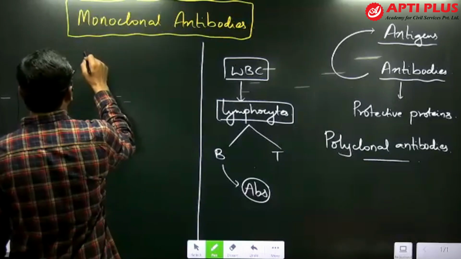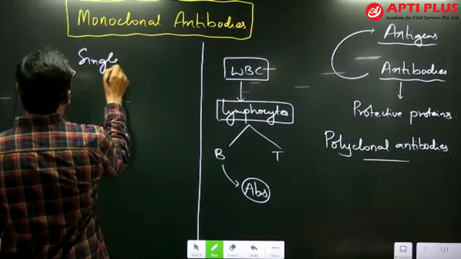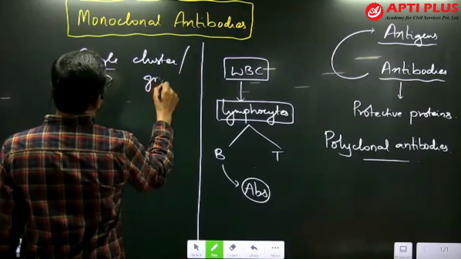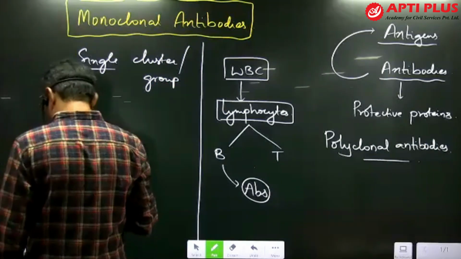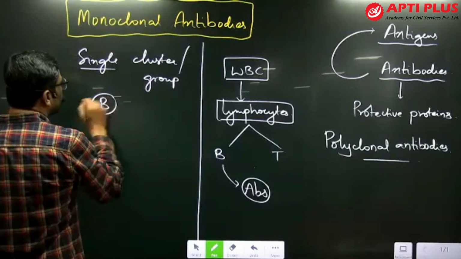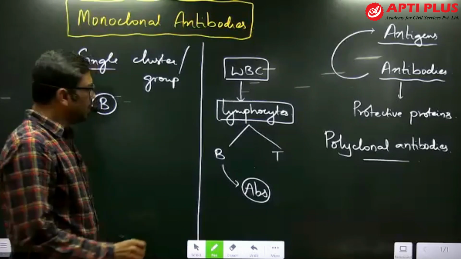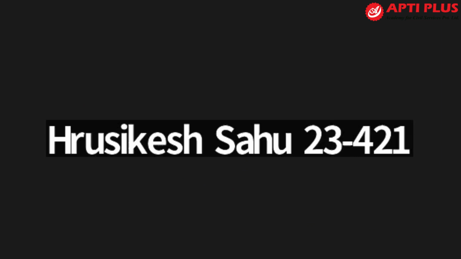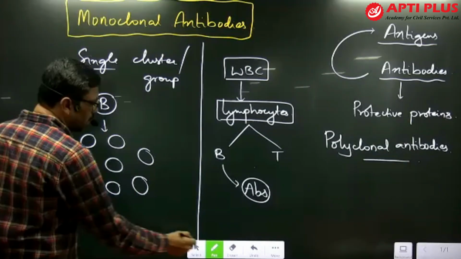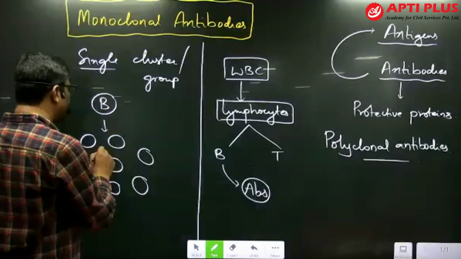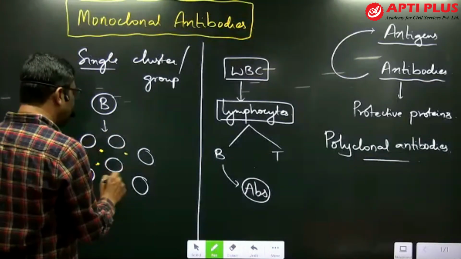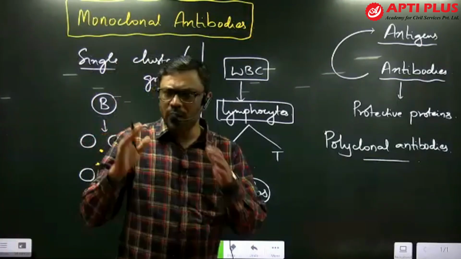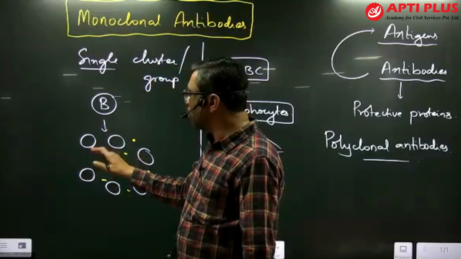Monoclonal: mono means single, clone means a cluster or a group. Suppose this is a B lymphocyte. There are clones of B lymphocytes, groups of B lymphocytes, and these release a specific antibody against a specific antigen. So a group of antibodies is released from a group of cells.